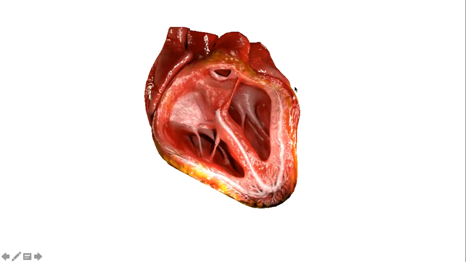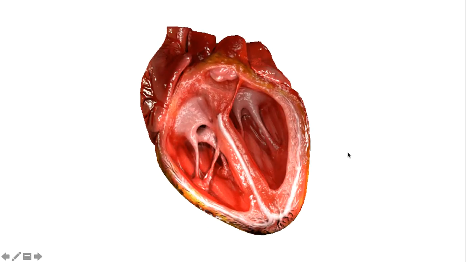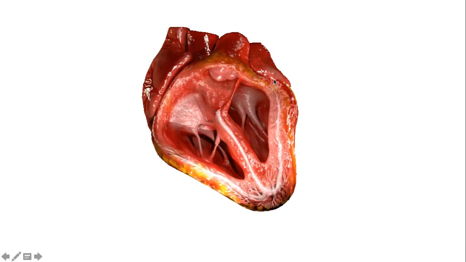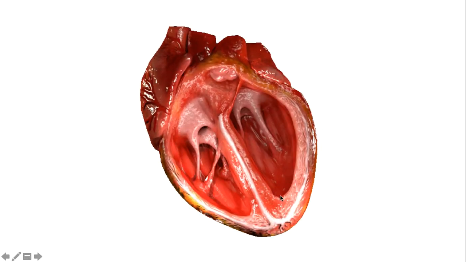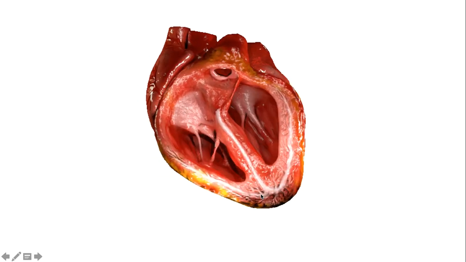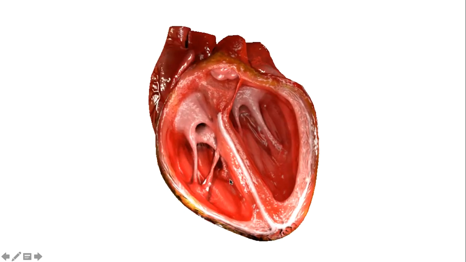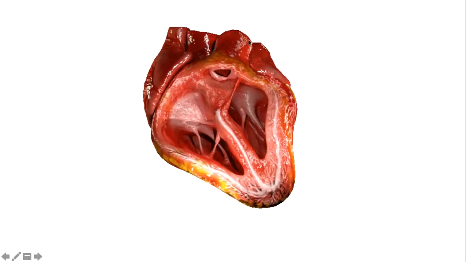It's not that clear here. Basically this is just an animation of the contraction of the heart. Bila atas contract, they akan push the blood into the ventricle, and then the ventricle pula yang akan contract to force the blood into the blood vessel and to the rest of the body as well, and for this part to the lung juga.